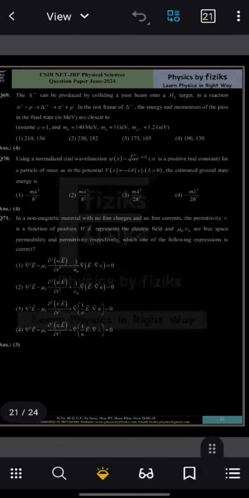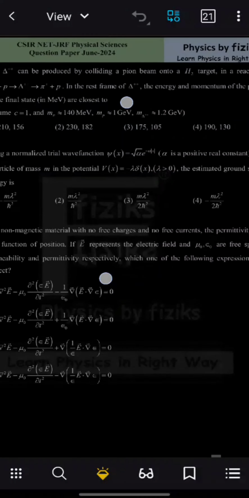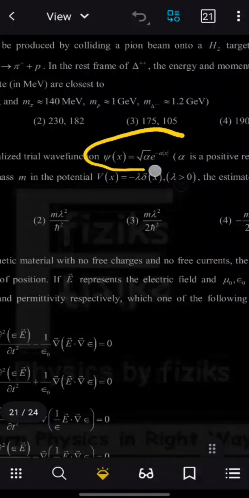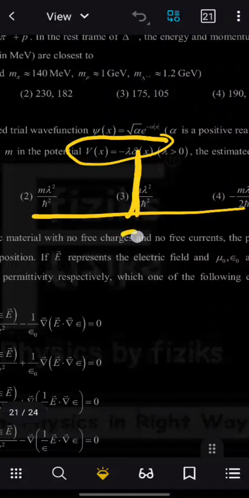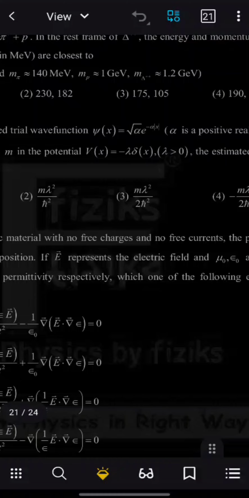where we have gotten a wave function, actually a normalized wave function. The wave function is given. This is the wave function, as you can see. Okay, and the potential is also given. As you can see, this is the potential, so it looks something like this. Okay, this is x equal to 0 since there is a delta function here. So the wave function and potentials are given, and the question asked is to estimate the ground state energy.